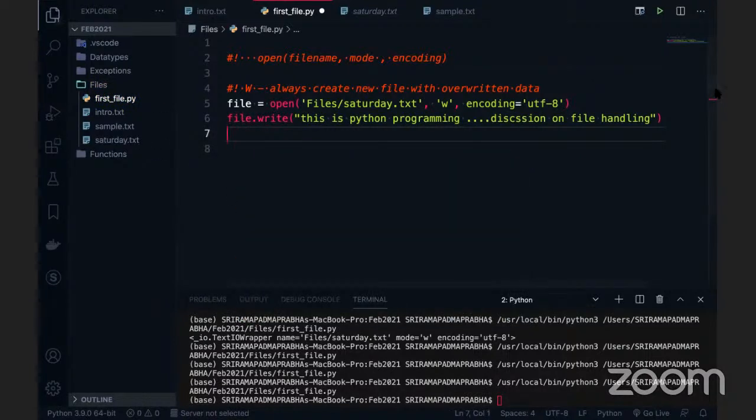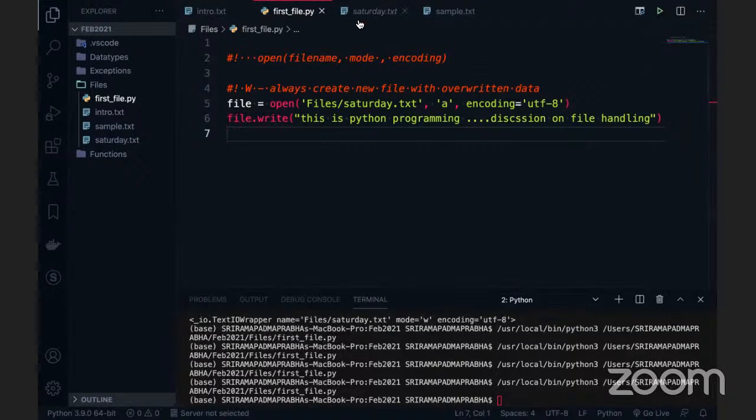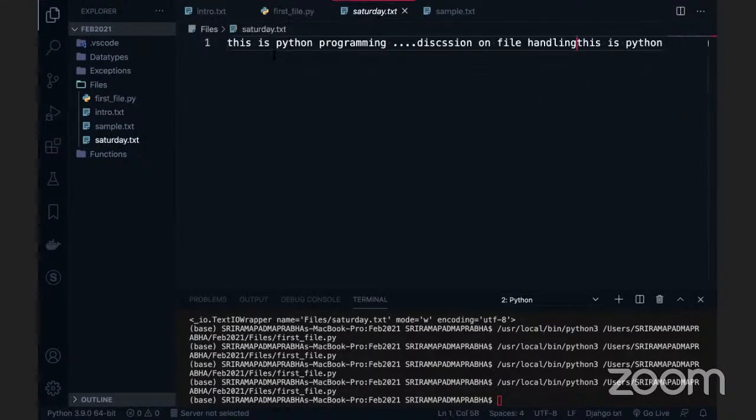Write mode only we can use, but we can change to append mode if you don't want overwriting. For example, this is Python programming discussion on file handling. I saved this file. Now I'm going to run this one. Now if I execute this code and go to the saturday.txt, the content has got added. So either way we can use the W plus mode or append mode, both ways it works.